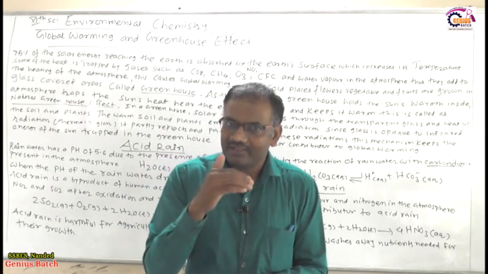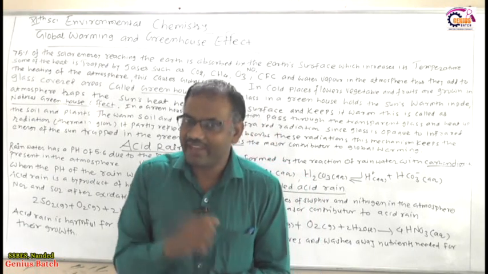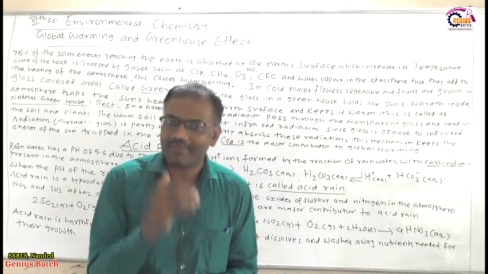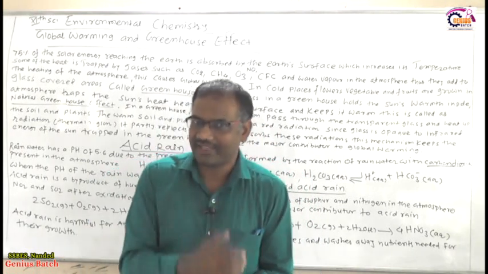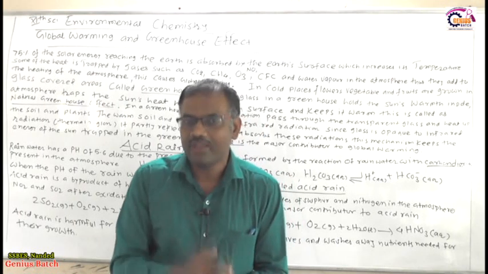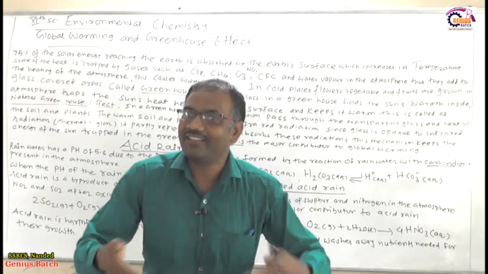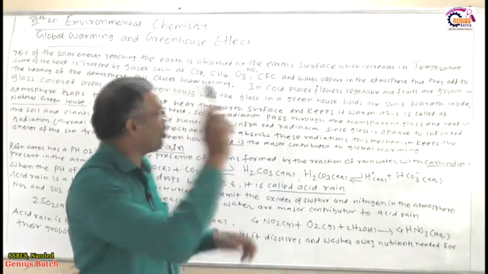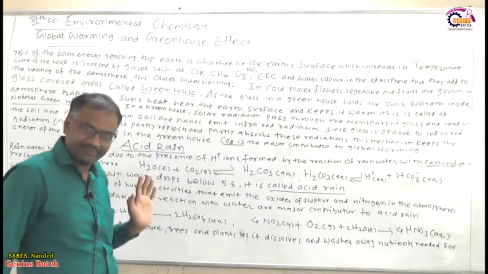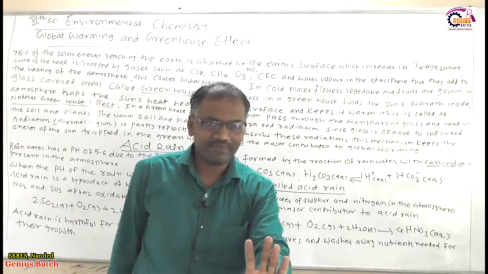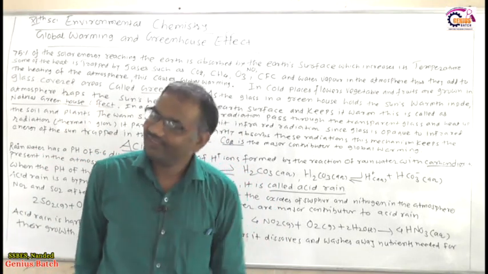Then again how does the temperature increase? Whatever heat energy remains is also trapped by carbon dioxide gas, nitrous oxide gas, water vapor, ozone, and methane gas. Then they also increase the temperature of the atmosphere. That is called global warming. Okay, have you understood what global warming is?